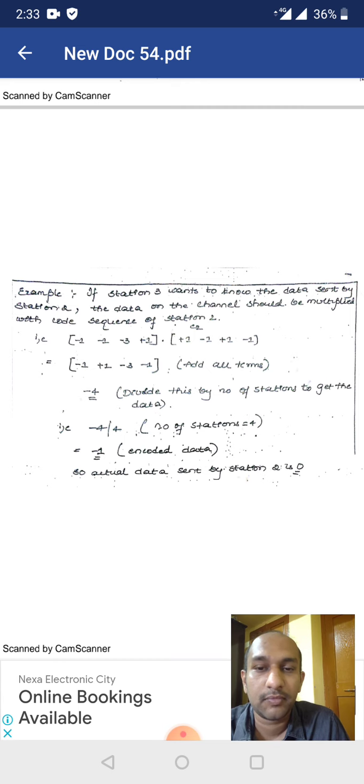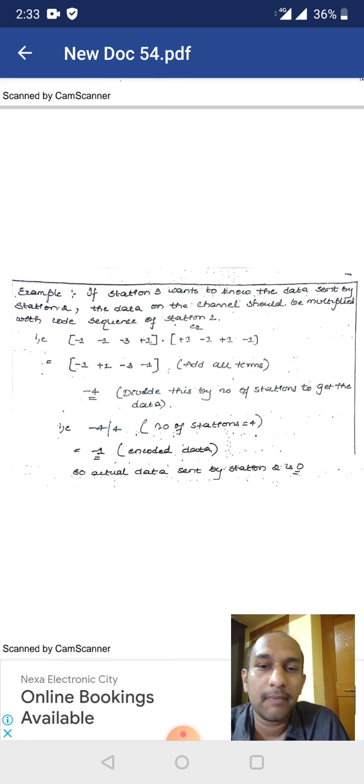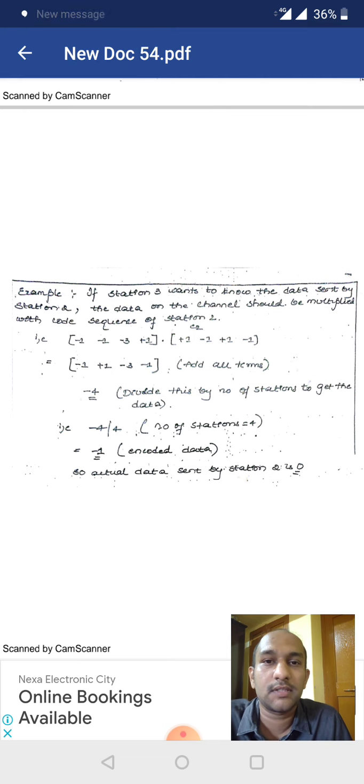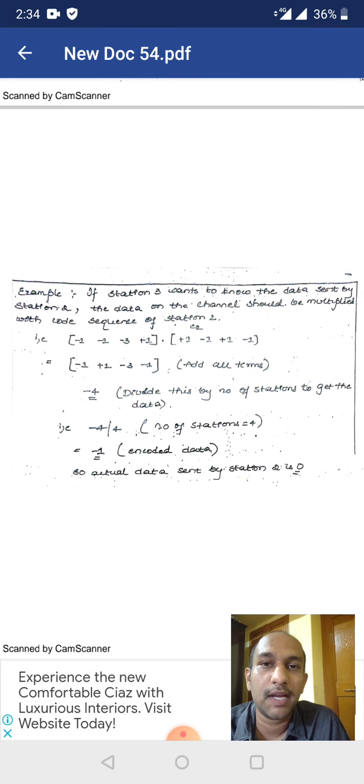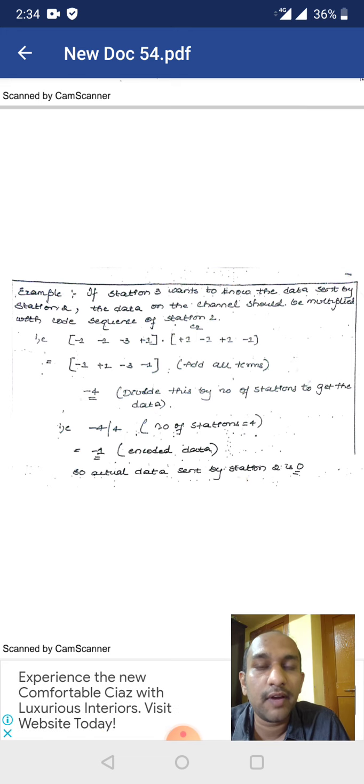Hence we will multiply the chip sequence of station 2 with the data present in the transmission medium. The data in the transmission medium is -1, -1, -3, +1, and the chip sequence C2 is +1, -1, +1, -1. If we calculate, we will get the result as -4. Divide this -4 by the number of stations.